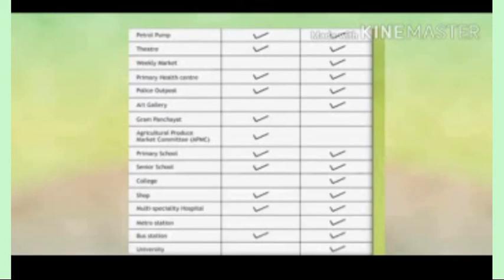Gram Panchayat we can see in the villages. Agricultural produce market committee we can see in the cities. Primary schools we can see in both city and villages. Same as senior school, we can see in both villages and cities. Colleges we can see in the cities, and shops we can see in both villages and cities. Multi-specialty hospital we can see in the cities. Then metro station we can see in the cities, and bus station in both, and university in the cities.